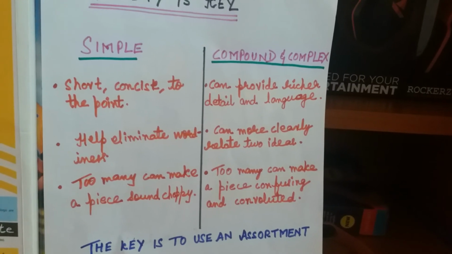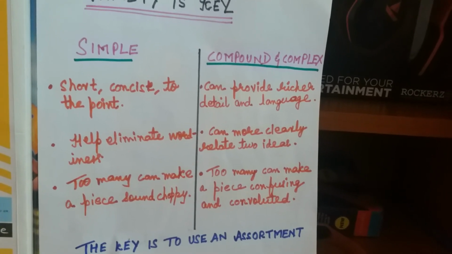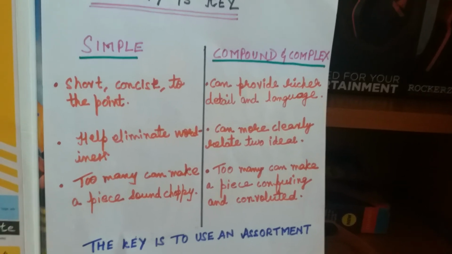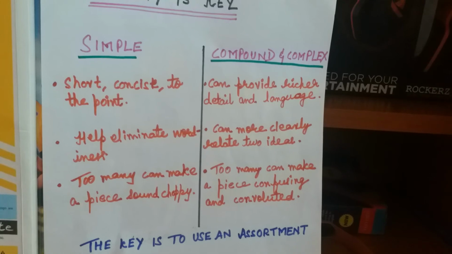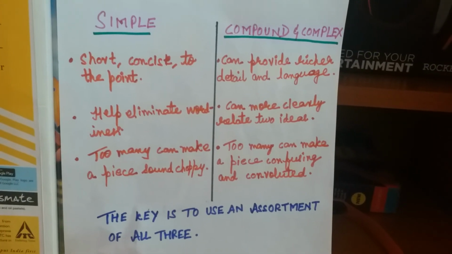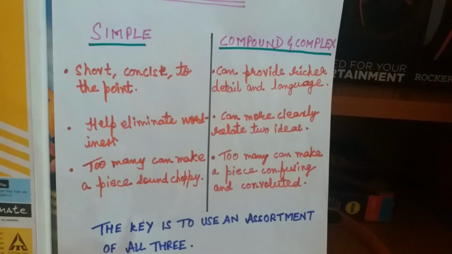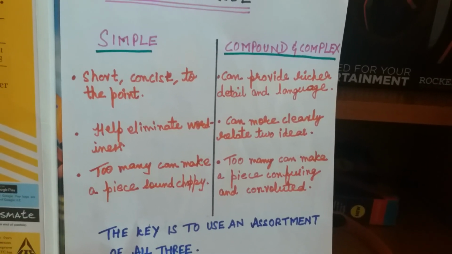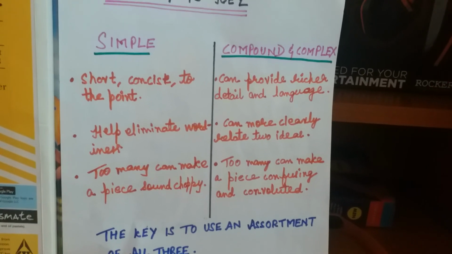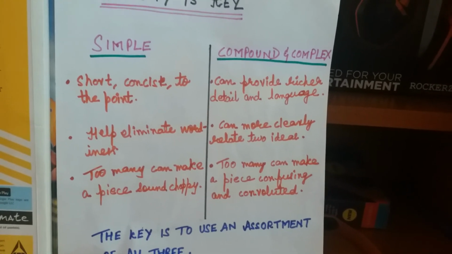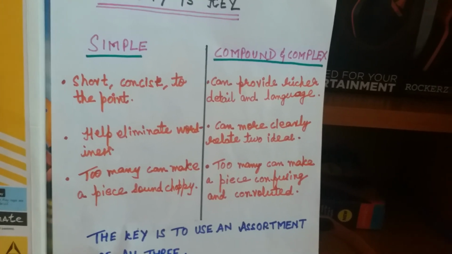Compound and complex can provide richer detail and language. Second one, can more clearly relate ideas. Third one, too many can make a piece confusing and convoluted. The key is to use an assortment of all three. So these are the very important parts of the sentence, which is divided into simple, compound and complex sentences. And we need to understand each and everything in a very detailed manner.